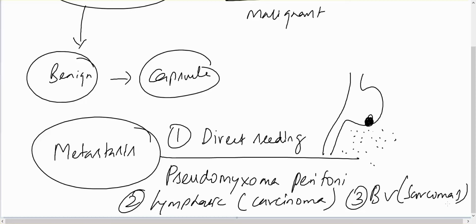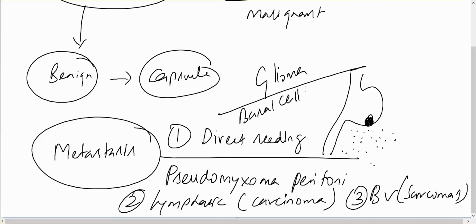There are some cancerous tumors that rarely metastasize. One is glioma, don't forget this, and basal cell carcinoma. Even though they are malignant tumors, they very rarely metastasize. So they have a better prognosis, and God willing, we will discuss that more in other modules. Now you should know glioma and basal cell carcinoma very rarely metastasize. Okay, so this is all about metastasis.